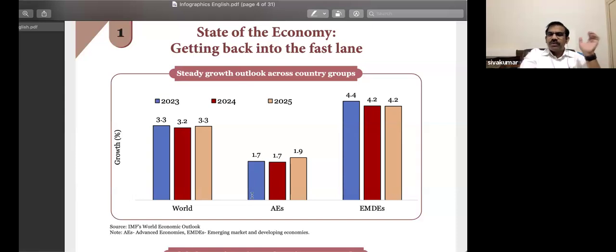So where do you put India out of these two? Advanced economy or emerging market developing economies? Obviously, it's part of the emerging market developing economies. If you look at the overall world growth rate, it was somewhere around 3.2 to 3.3. For advanced economies, it's roughly around 1.7%. Whereas the emerging market developing economies seem to be reporting 3 times more than the advanced economies.